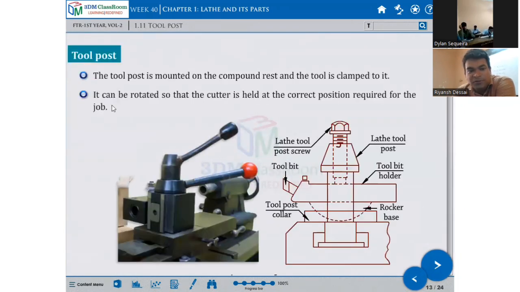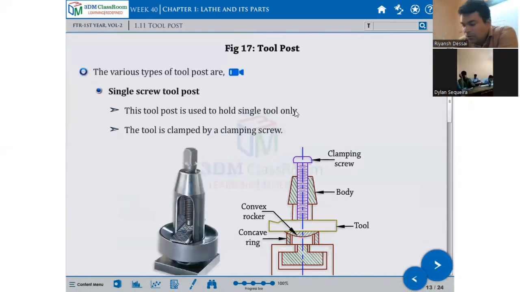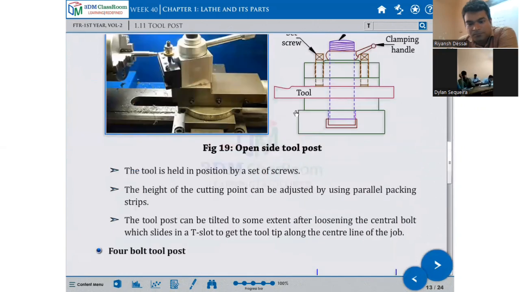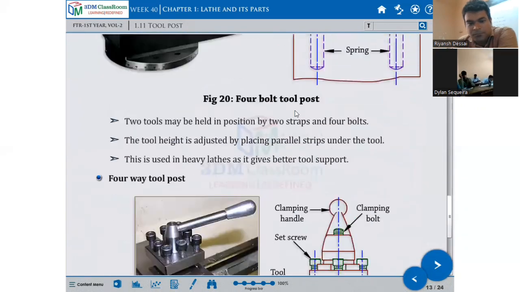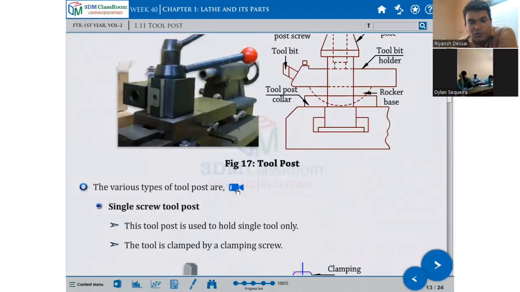Next is tool post. This is a type of tool post. This is a single point cutting tool post. You can accommodate only a single point cutting tool. It can be rotated so that the cutter is held in the correct position required for the job. The type of tool post shown previously is the single screw tool post, and the tool is clamped by a clamping screw. You can watch here what the single screw tool post is.